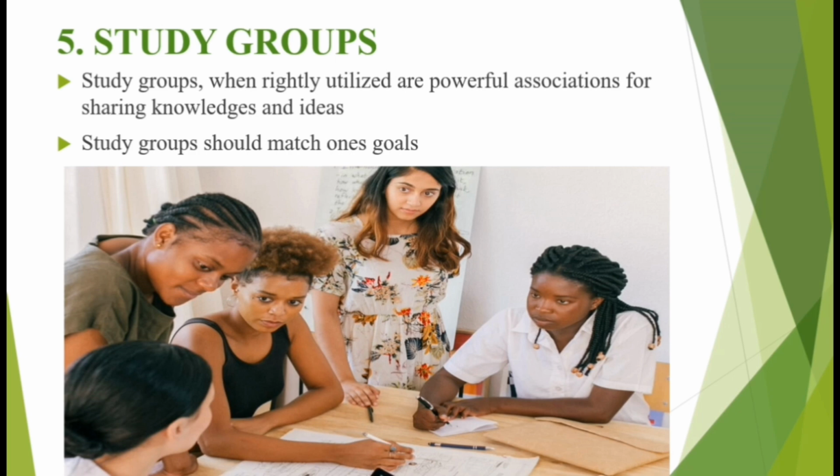And lastly, a study group should be people of your own group, people that have the same interest as you do. So if, for example, you want to study a course like medicine, people in your study group should be that same set of persons that also want to study medicine. It should not be that you want to study medicine and your other friend says he or she wants to study theatre. There's no way such a study group can function, because when you say okay, let's do biology, the other person will say no, let's do government. When you say let's do chemistry, the other person will say no, let's do literature, and you don't need those subjects. So persons in your study group should be people that align with your goals and with your vision, people that want to see you do well academically.